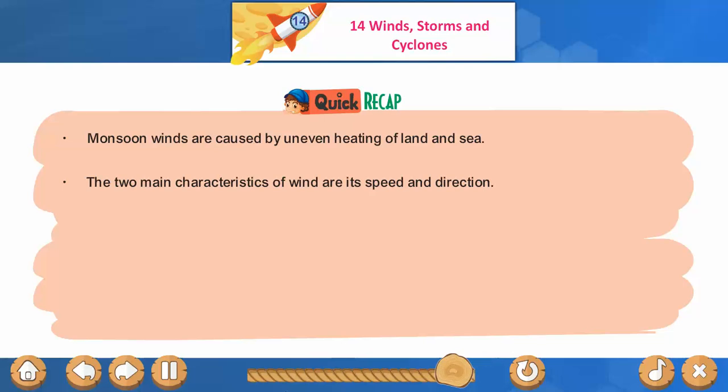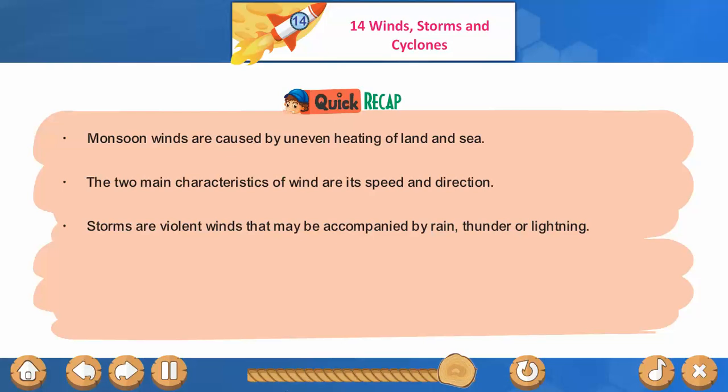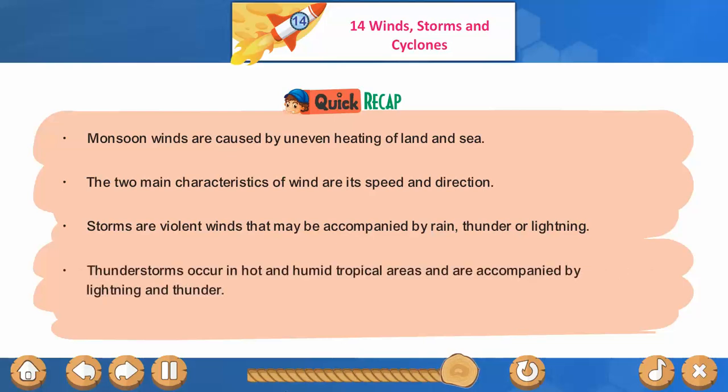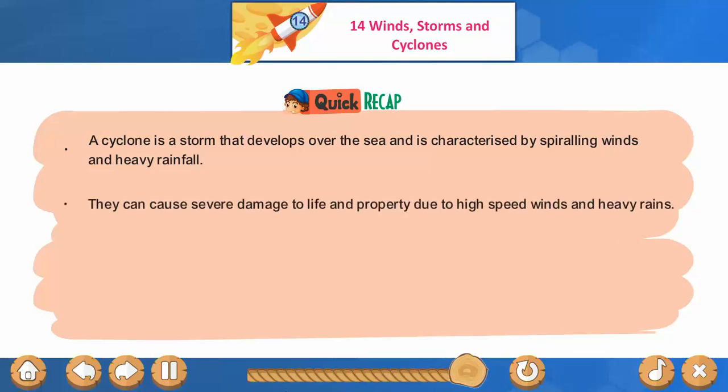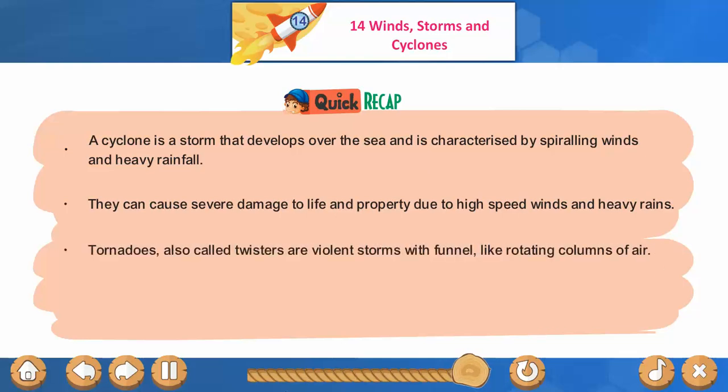The two main characteristics of wind are its speed and direction. Storms are violent winds that may be accompanied by rain, thunder or lightning. Thunderstorms occur in hot and humid tropical areas and are accompanied by lightning and thunder. A cyclone is a storm that develops over the sea and is characterized by spiraling winds and heavy rainfall. They can cause severe damage to life and property due to high-speed winds and heavy rains. Tornadoes, also called twisters, are violent storms with funnel-like rotating columns of